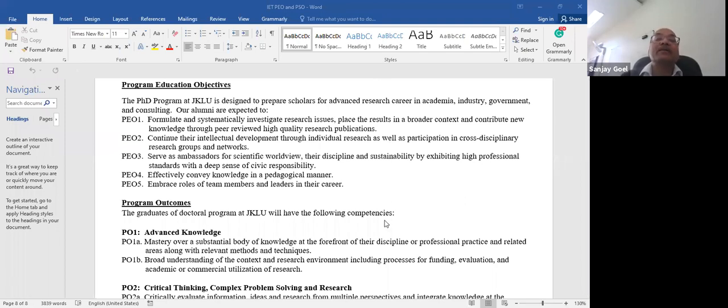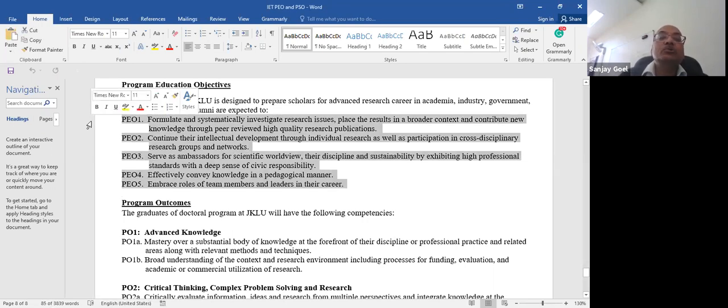It shows what all is expected from you as outcome. Please go through these 5 education objectives of the PhD program at JKLU. Our alumni are expected to go through this list.